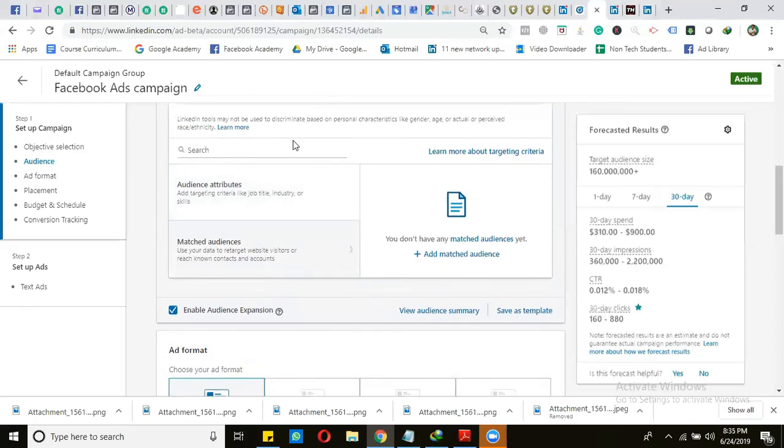So in this way, we can target the people with the LinkedIn ads. And again, as per my experience, its targeting options are more powerful than Facebook or the Google, and success level at LinkedIn is more than Facebook or Google.